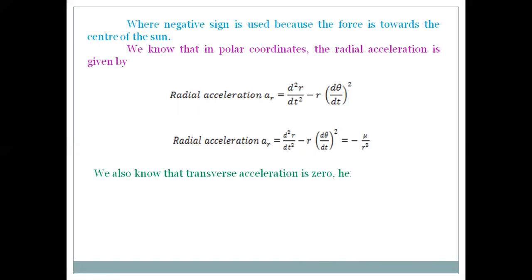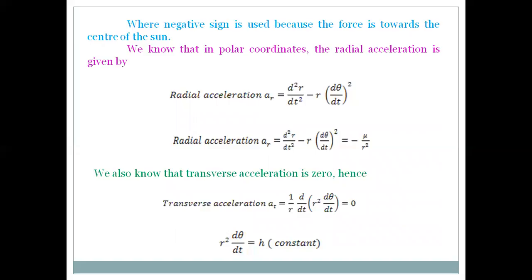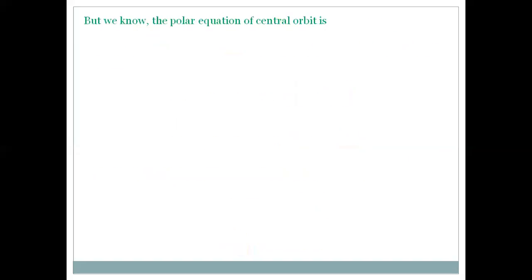Now we know the transverse acceleration is 0 in case of central force, because there is no force acting normal to the radius vector. So the transverse acceleration is equal to 1 by r into d by dt of r square into d theta by dt, that is equal to 0. We know d by dt of r square into d theta by dt is equal to 0, which is nothing but within the bracket, r square into d theta by dt is constant, maybe it is taken as h. Of course, from this d theta by dt is equal to h by r square.